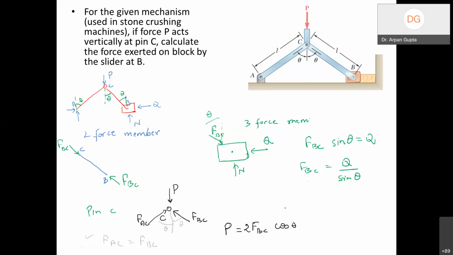And now if I substitute FBC here, what I get is P is equal to 2Q cot theta, and I can say that Q is equal to P by 2 tan theta.